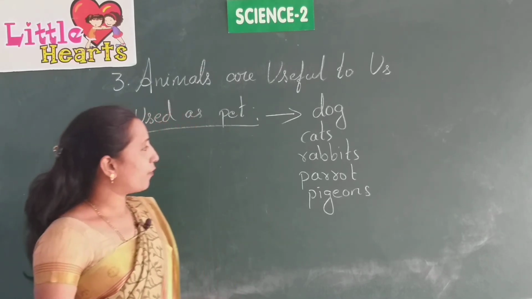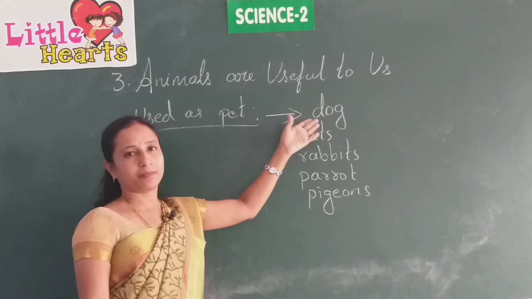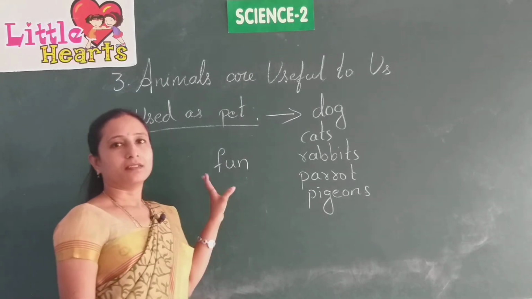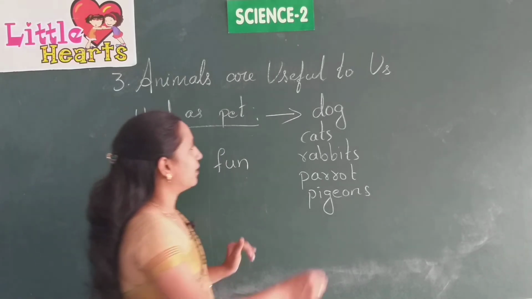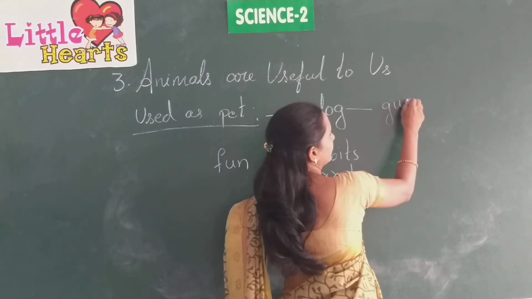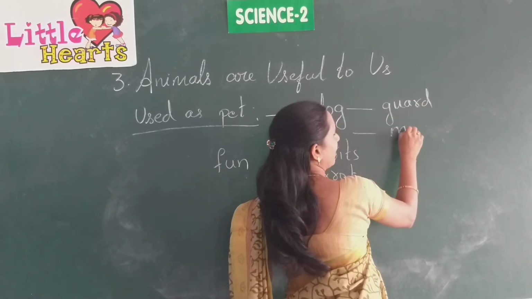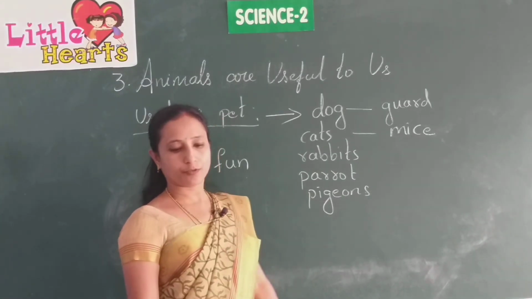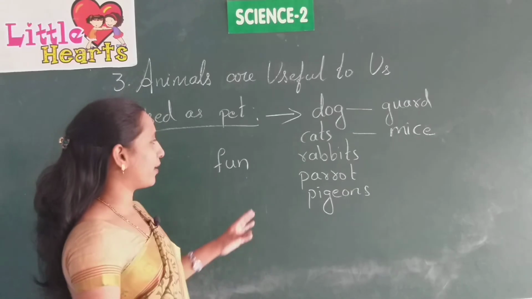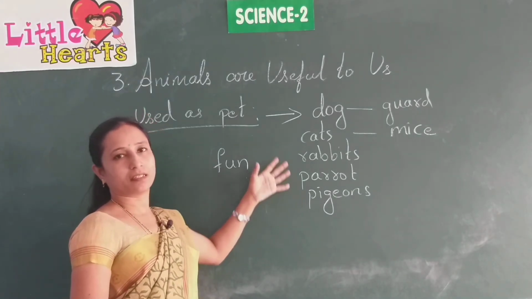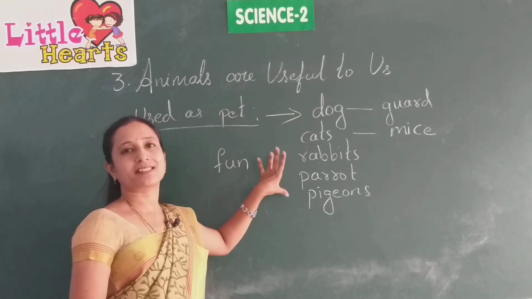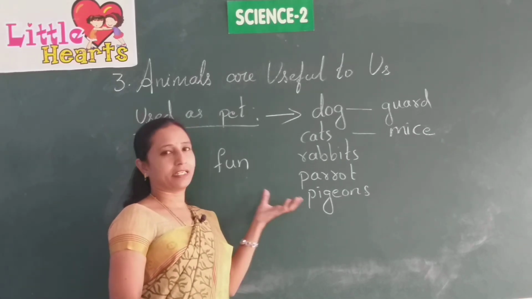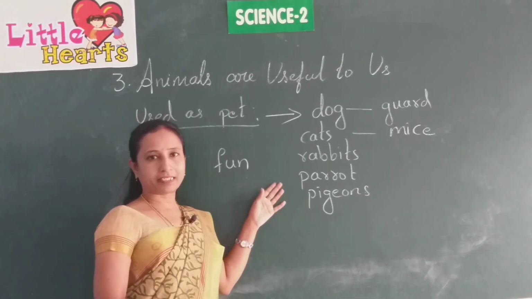Yes. So, why do you keep these animals as pets at home? For having fun. Yes. And also these dogs are used to guard our house and cats keep away mice. And rabbits for fun. Parrots and pigeons also for fun. And you also enjoy looking at them, the movements they make. So, we get some recreation by keeping them as pets.